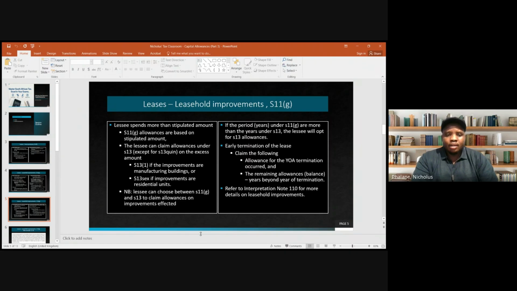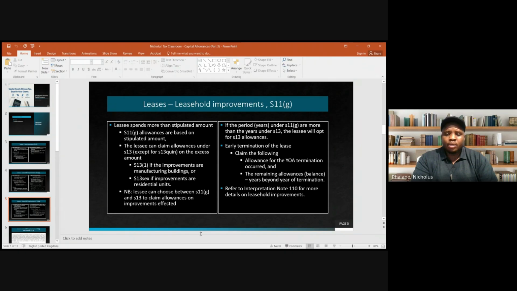All right. But remember, now there's an NB there that the lessee can choose between Section 11G and Section 13, but this relates to the 500,000, the amount stipulated. In terms of the excess, remember, there can't be that option because Section 11G says you claim up to the stipulated amount. But then the 500,000 itself, the stipulated amount, the lessee has an option between Section 11G and Section 13, right? So then what is going to drive the section that the lessee uses? Obviously, they will use a section that provides the best benefit to them, right?